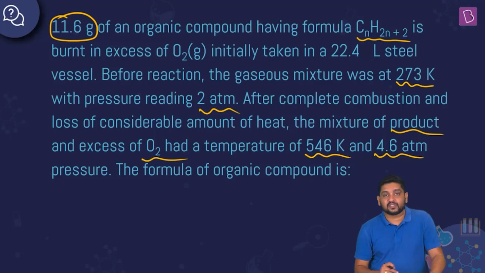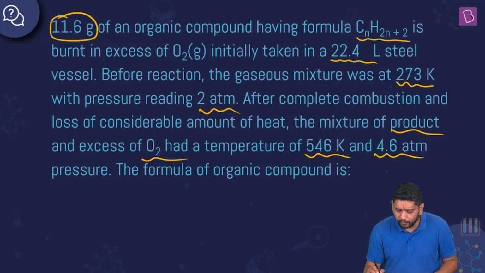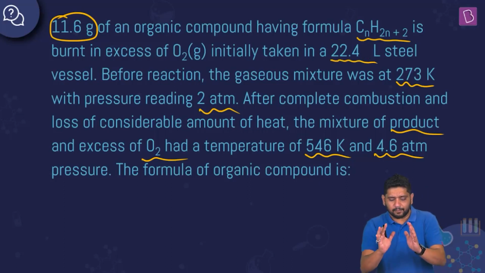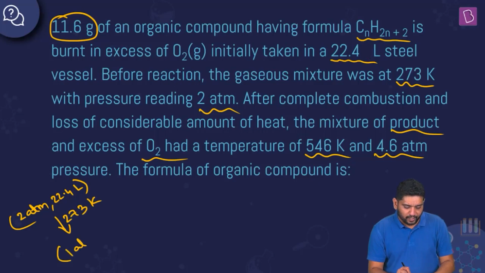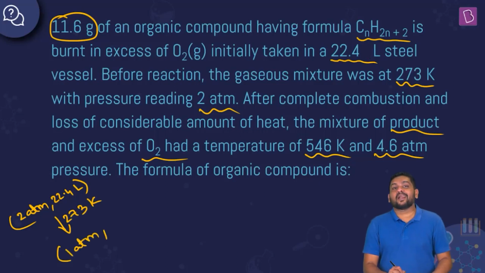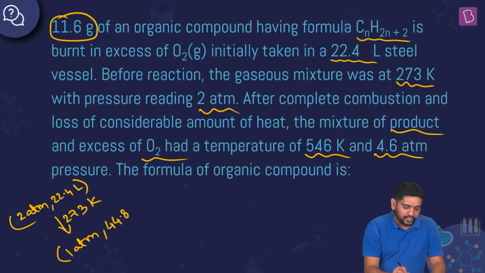It is burnt in excess of oxygen, right? And 22.4 liter vessel is what we have. Original pressure was 2 atmosphere at 273, right? So 2 atmosphere, 22.4 liter is what I had at 273 Kelvin. Let's say, keeping it at 273 Kelvin, I convert the pressure to 1 atmosphere. Then what will happen to volume? Think about this. Volume would have been double, right? If I keep isothermal condition, P1V1 should be equal to P2V2. If I reduce pressure by half, volume should become double. So it should have been 44.8 liters.